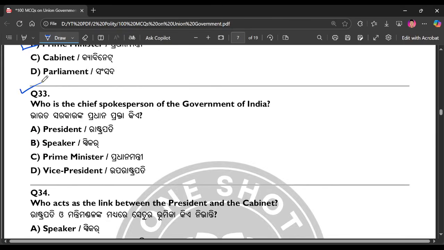Question number 33. Who is the chief spokesperson of the government of India? The right answer is option number C.